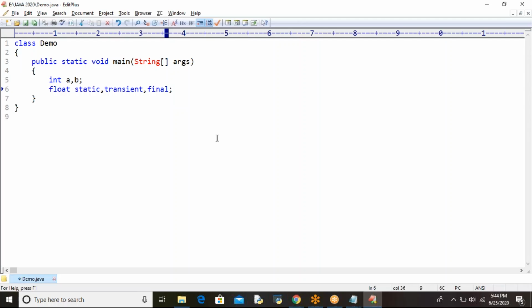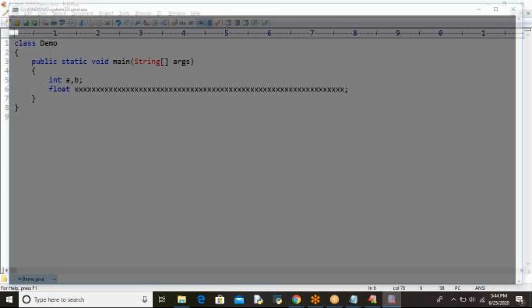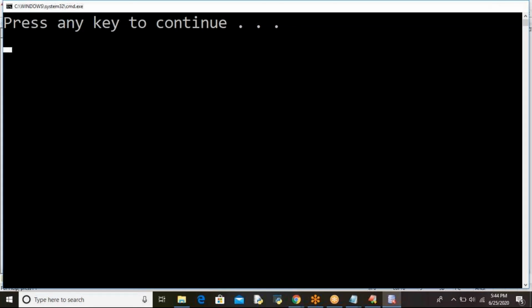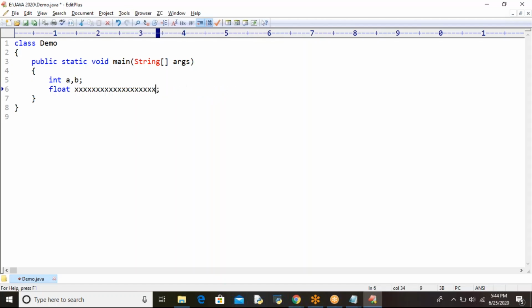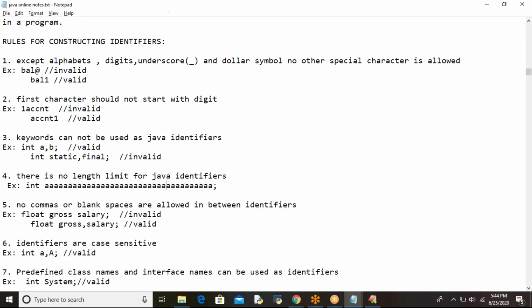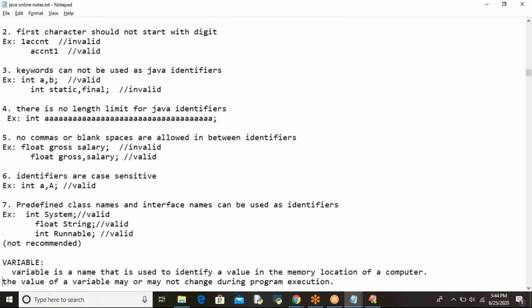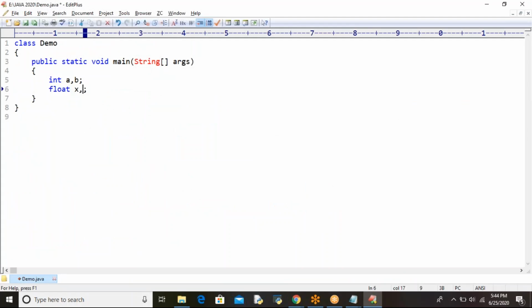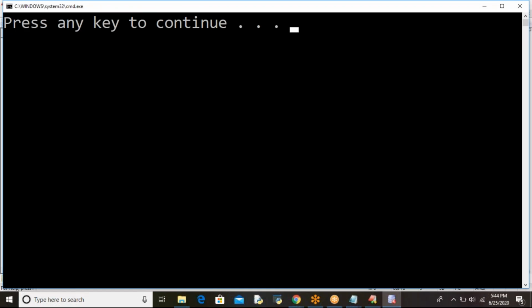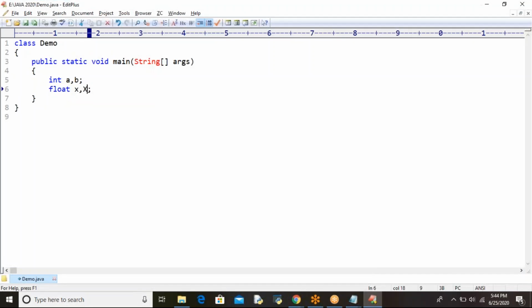Got it clear? Next. There is no length limit for Java identifiers. That means you can give a variable name of any length. It is perfectly valid, see, like this. But it's not good to give names like this. If you use short names, it's very comfortable for us. No length limit for Java identifiers. No commas or blank spaces allowed. Okay. Identifiers are case sensitive. I have given small x and capital X too. That's successfully accepted. Small x is a separate variable and capital X is a separate variable.